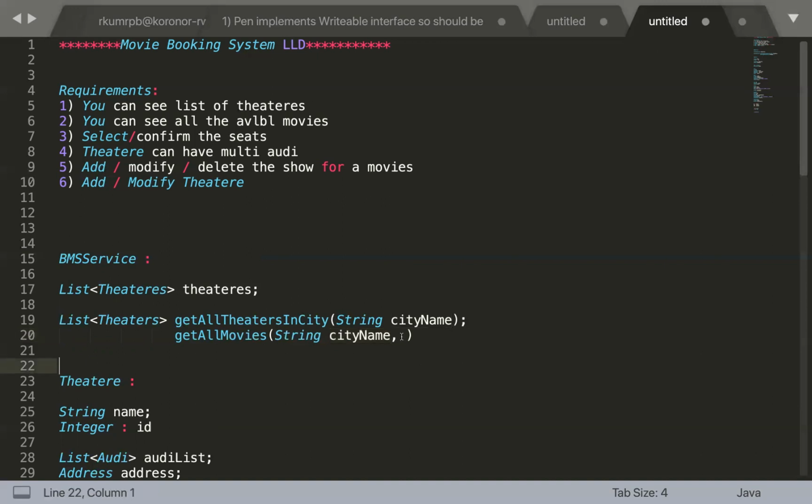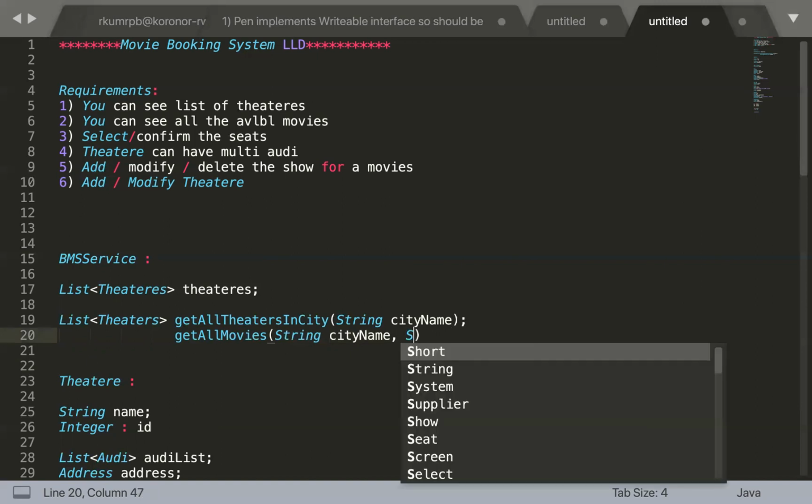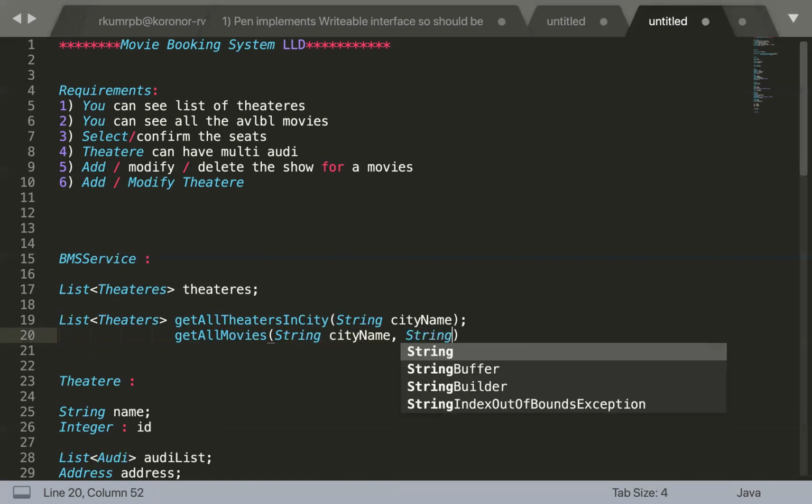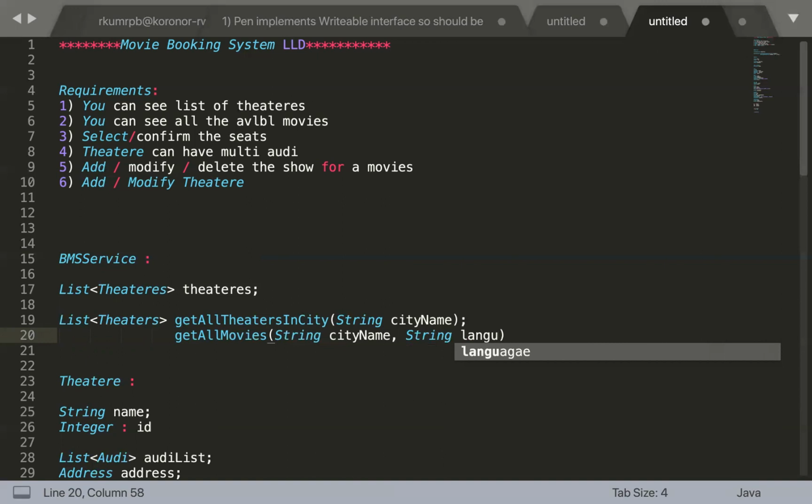Language or something. Get all movies language. Okay, one of the interesting things. Language. Okay. And then based on this, genre, like horror or comedy. Okay, okay. Now let's suppose you want to give this information, the genre and the language; this does not go very well with the contract of the APIs.